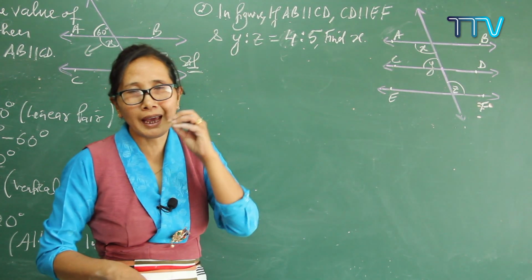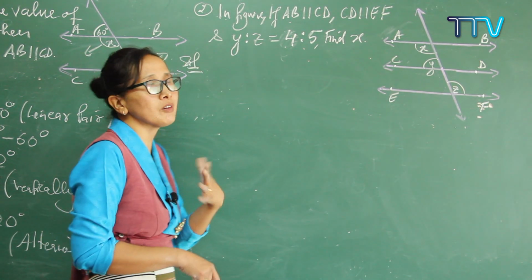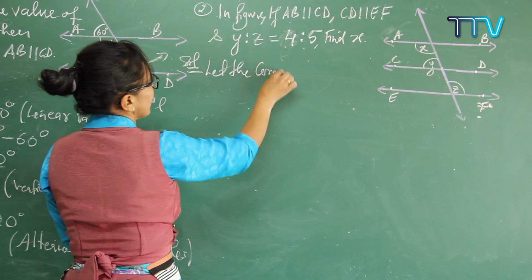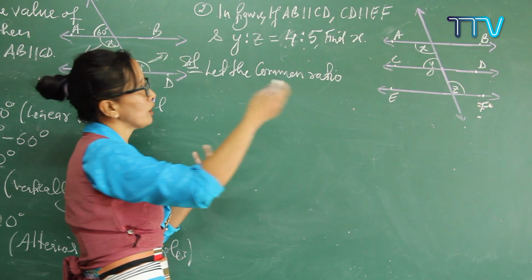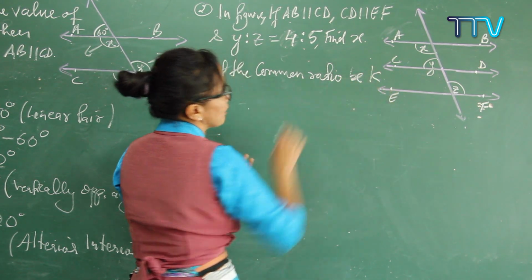If your angles are given in a ratio, it means there will be one common multiple. So let the common ratio be, you can write it down, let the common ratio be any, K, A, whatever you want to take. I'll just take it K.